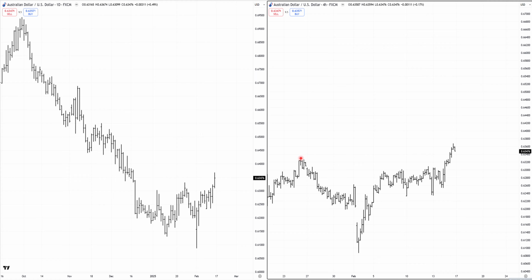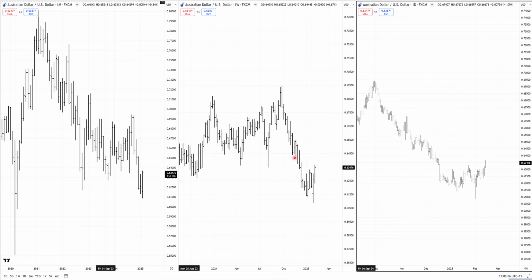So in taking out that top, you can see here on the big picture, this is the daily chart again, but you've got the weekly chart and the monthly chart on the left here. On the weekly chart, we have had an up week. So this is all one weekly upswing. We've taken out those previous tops, as I said. And then on the monthly chart, we've taken out the January high. That confirms that this monthly downswing is over.